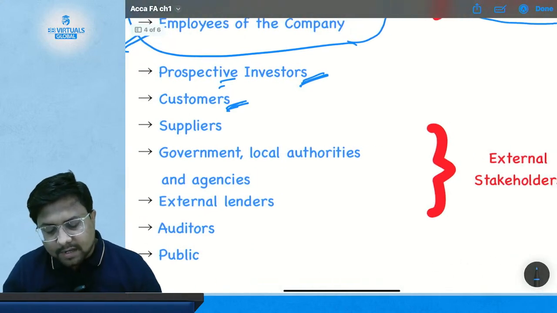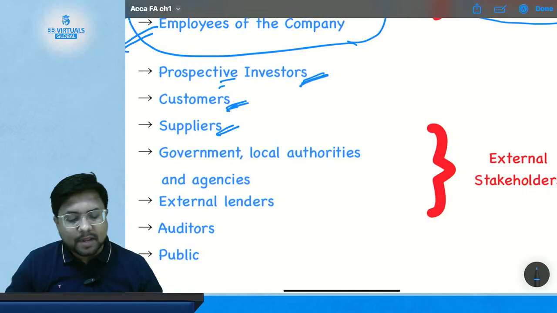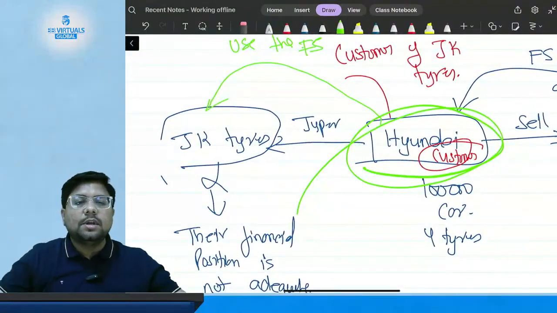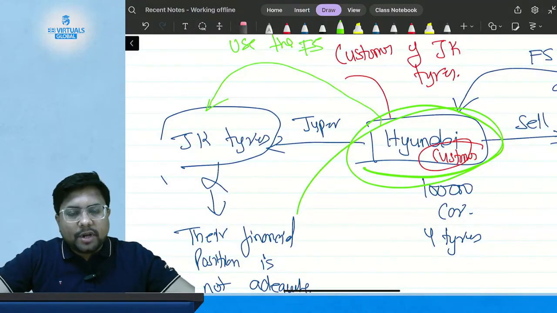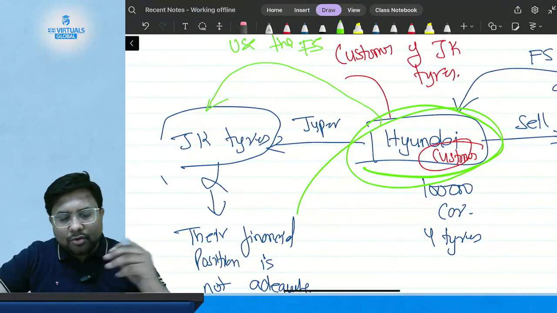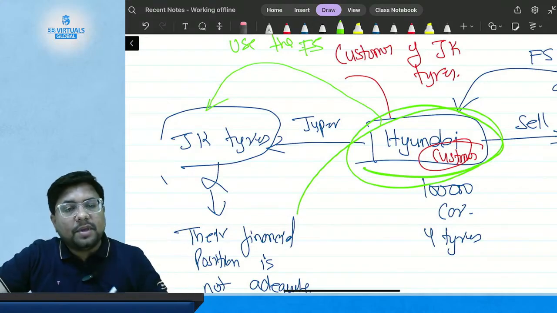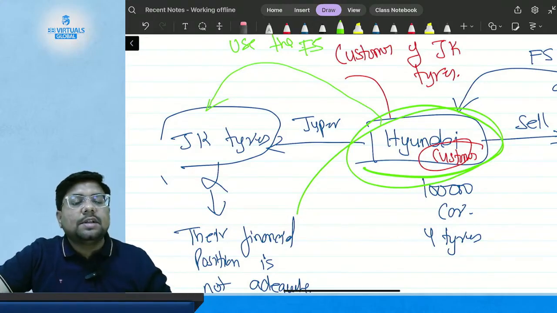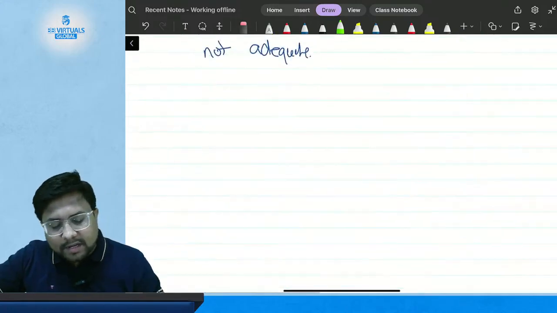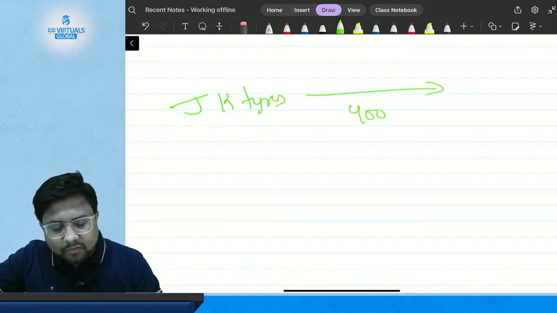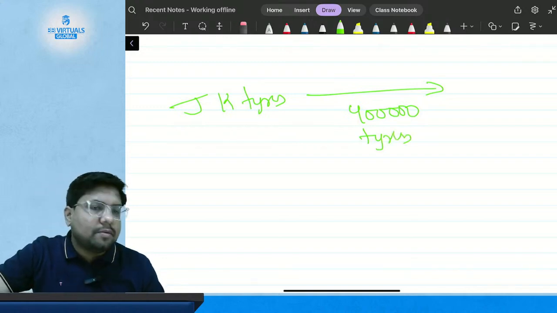Same goes for the supplier. In this case also, suppose JK Tires is going to sell tires to Hyundai. JK Tires should know whether Hyundai is able to pay them back or not. Suppose JK Tires has given 4 lakh tires because Hyundai is making 1 lakh cars and each car requires a minimum of 4 tires.